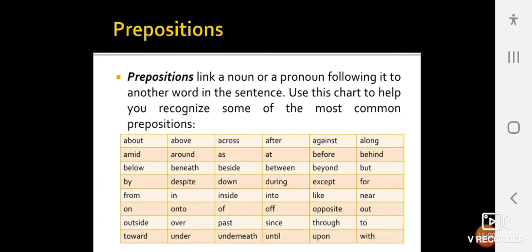Prepositions link a noun or a pronoun following it to another word in the sentence.